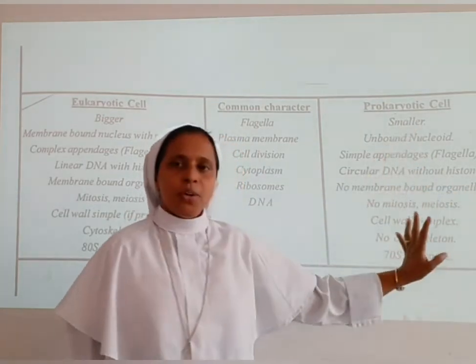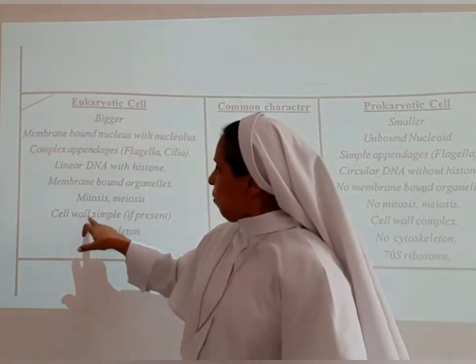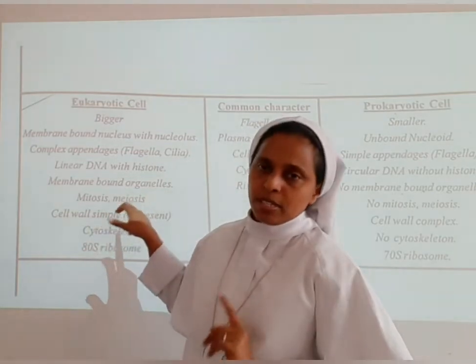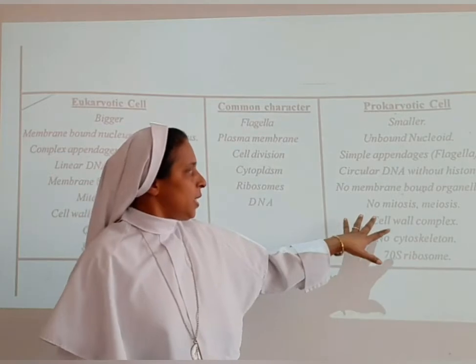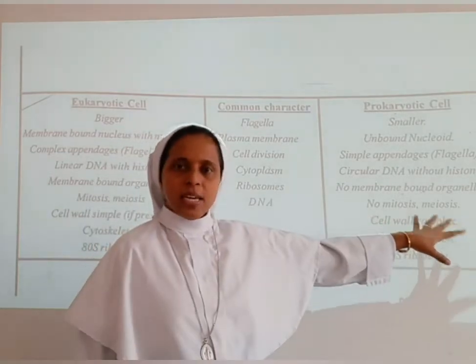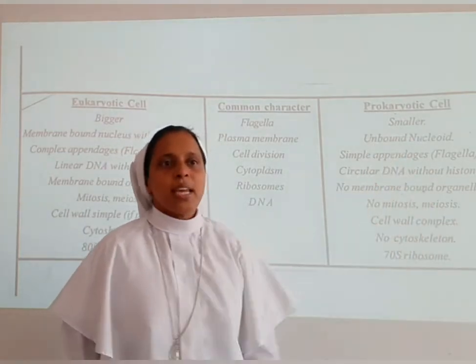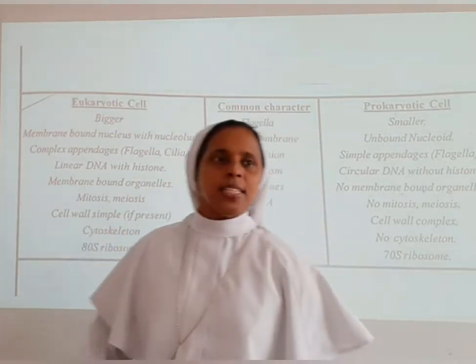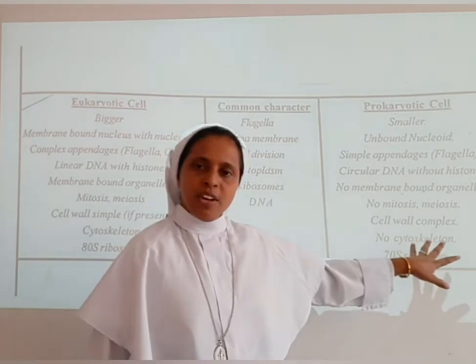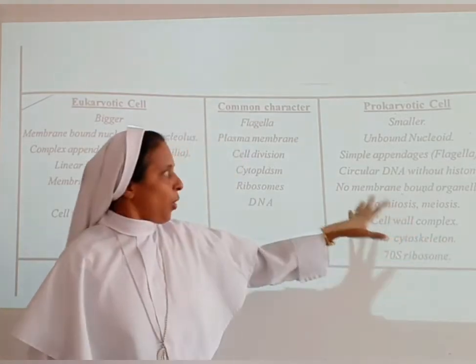In the prokaryotic cell the cell wall is complex. In the eukaryotic cell the cytoskeleton is present, while in the prokaryotic cell the cytoskeleton will not be there.